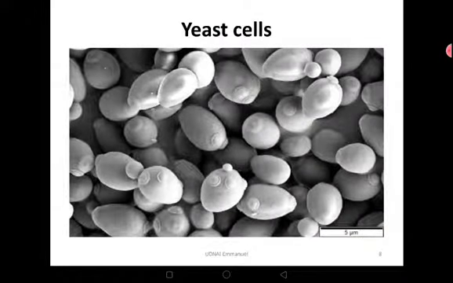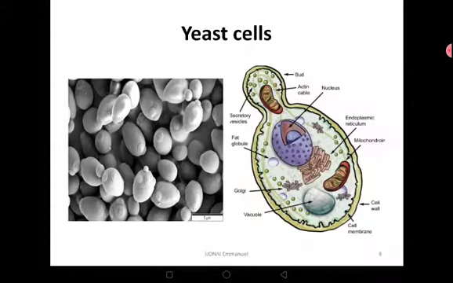Then we can see yeast there. Yeast, of course, reproduces by budding. You can see those small dots. Those are buds trying to develop. Each one of those will break off and give rise to another yeast cell. So you can look at its cell there in detail. You can see it has all the basic cell structures, ranging from the nucleus to the vacuoles, the mitochondria, and very many other organelles that you can see. And they serve quite similarly the same purpose as in other cells.